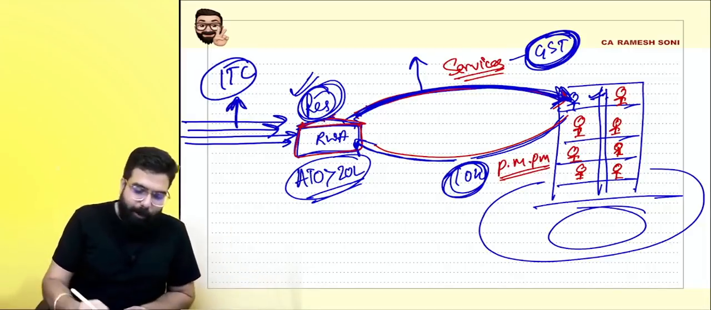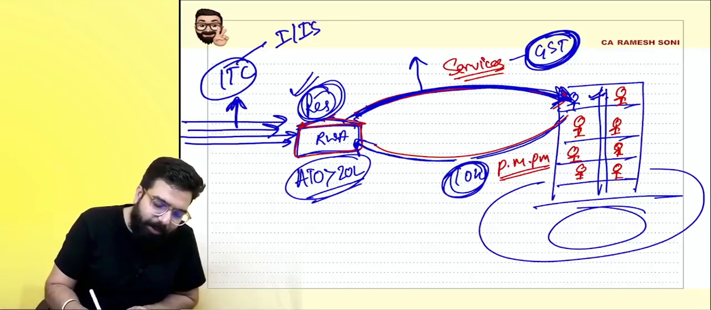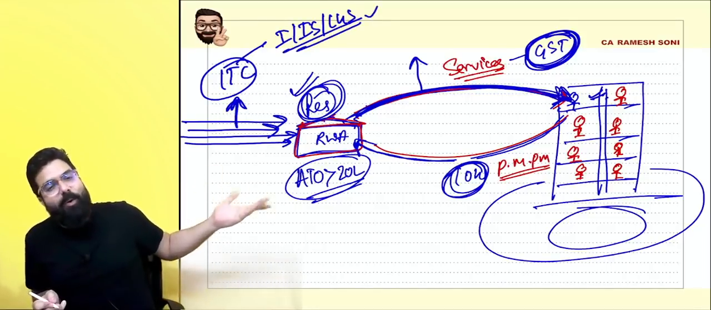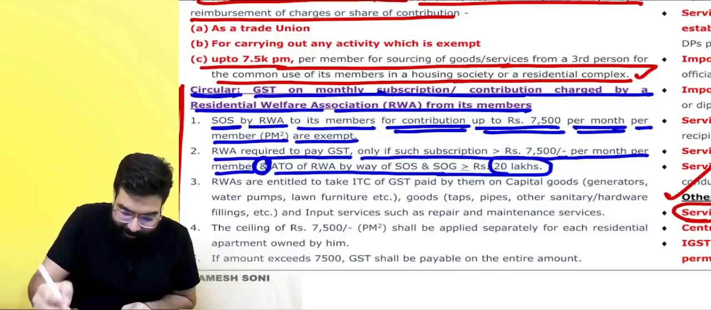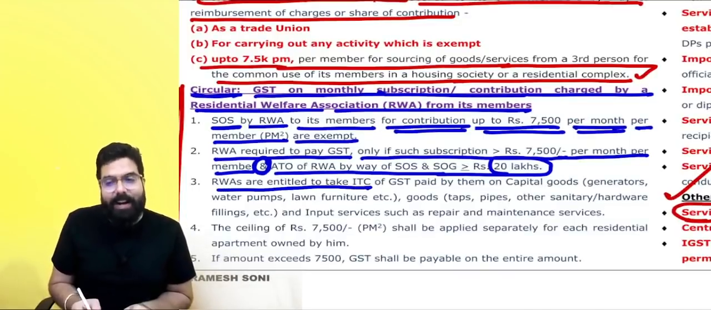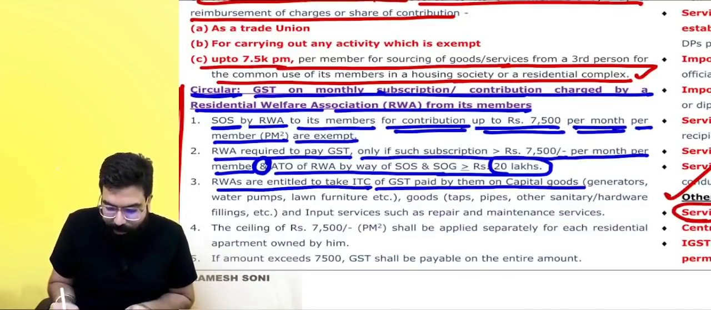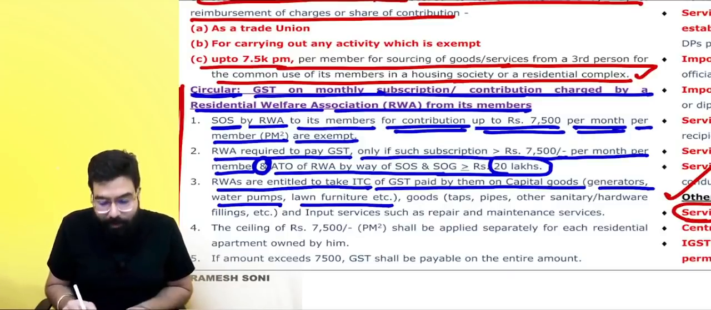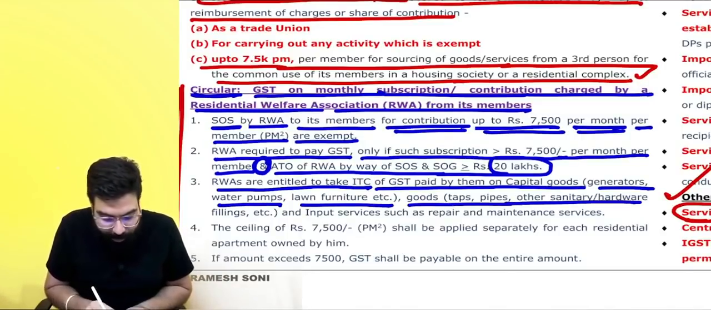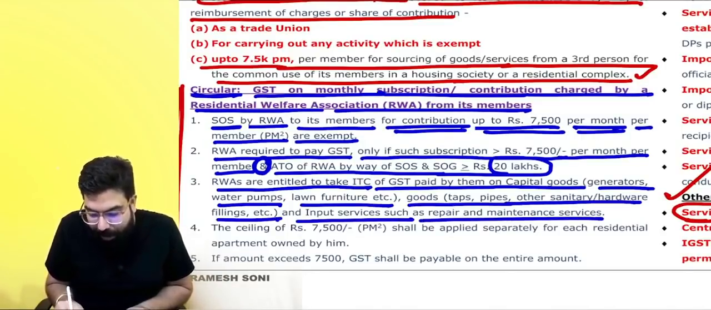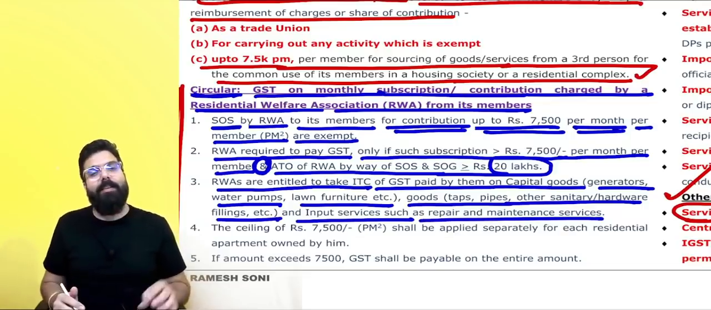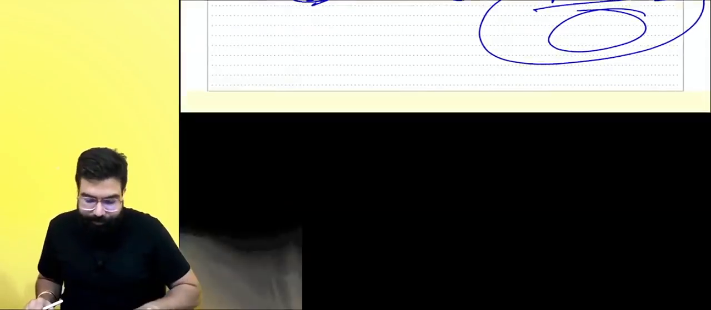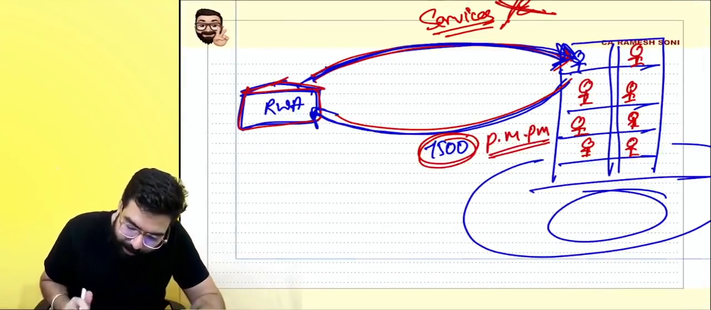Yes, sir. Input tax credit of all the input services and capital goods shall be available to them because they are charging GST over here. See, everyone, RWAs are entitled to take ITC of GST paid on capital goods. They bought generator, water pump, lawn furniture, taps, pipes, sanitary, hardware, services of repair and maintenance, plumber service, electrician service, all credit shall be allowed to them.